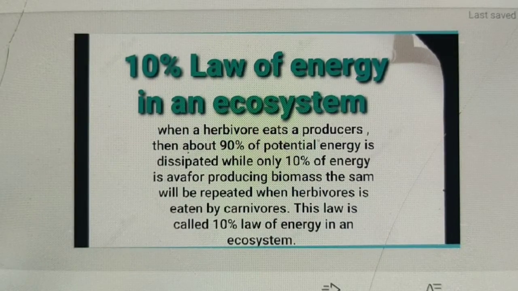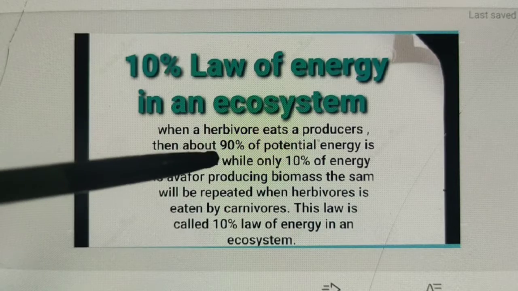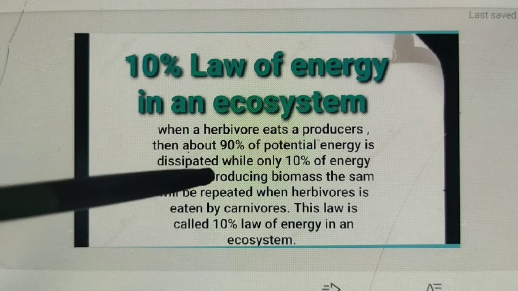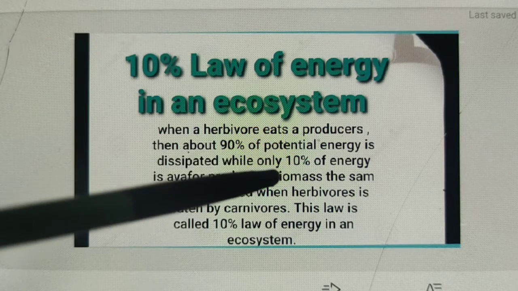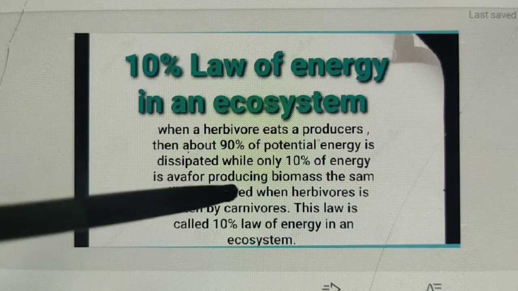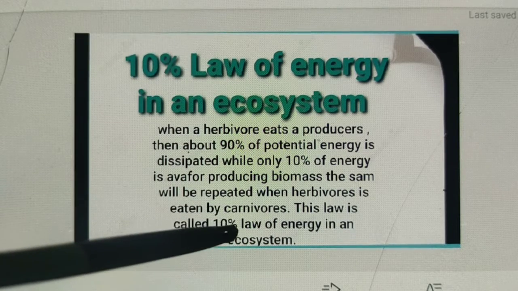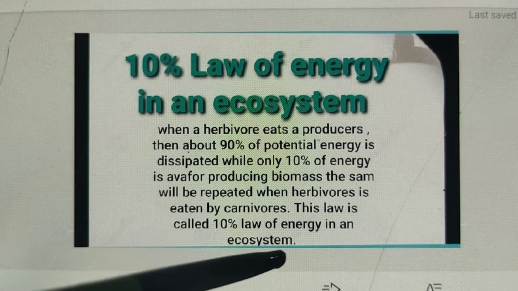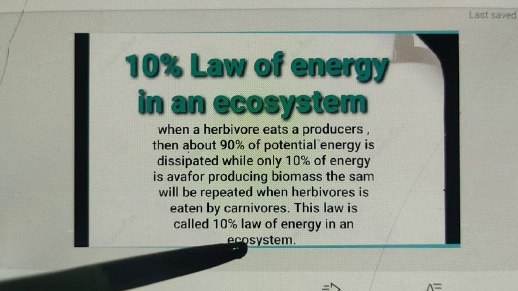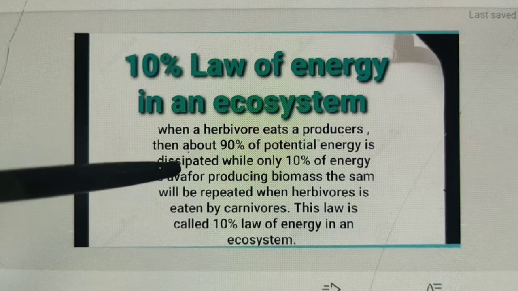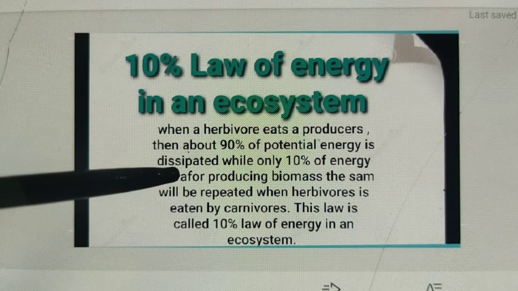When herbivores eat a producer, then about 90% of potential energy is dispersed or dissipated while only 10% of energy is available for producing biomass. The same will be repeated when herbivores are eaten by carnivores. This law is called 10% law of energy in an ecosystem. So guys, there is a spelling mistake here, so correct it yourself.